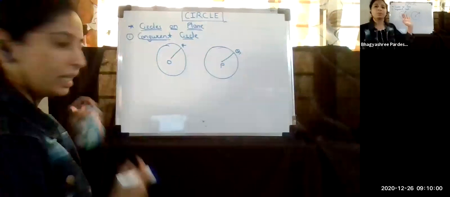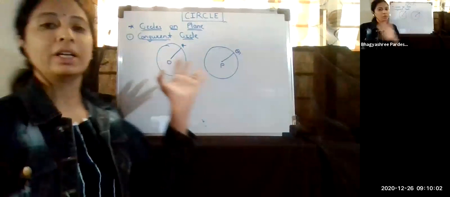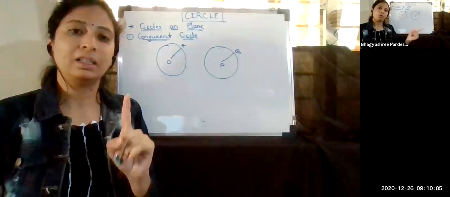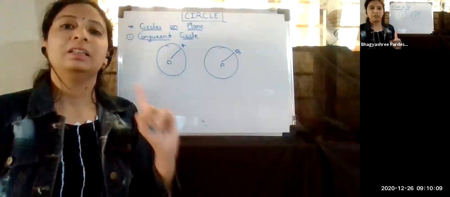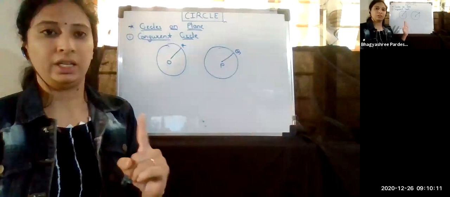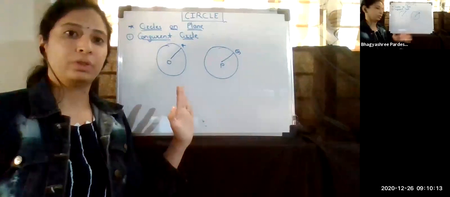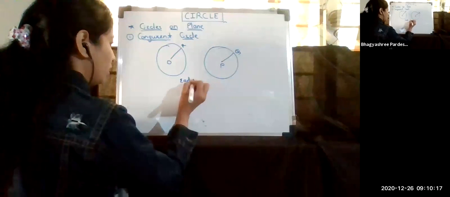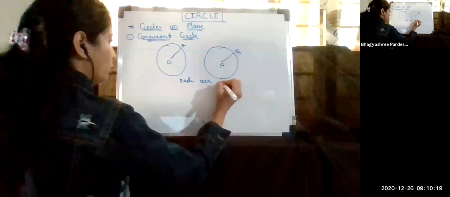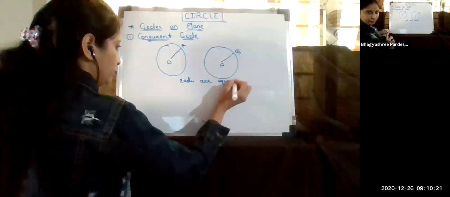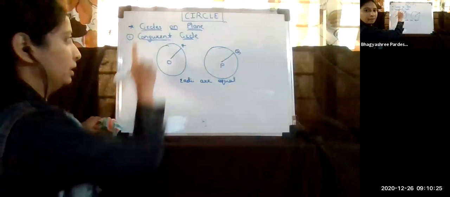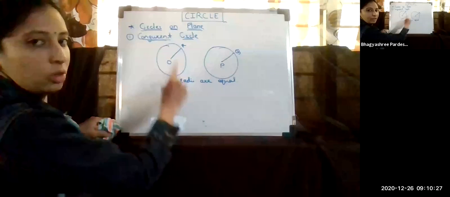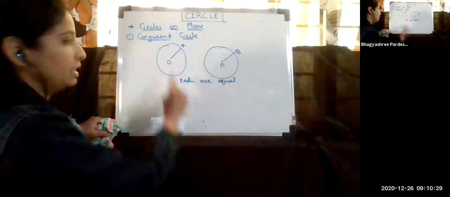then we can simply say that the two circles are equal. For example, the wheels of a car. For a single car, all four wheels are equal. That means their radii are equal. So that type of circles are called congruent circles. Their radii are equal. So this is the first type of circle on a plane, the congruent. The name is congruent, so obviously they will be equal, meaning their radii are equal.